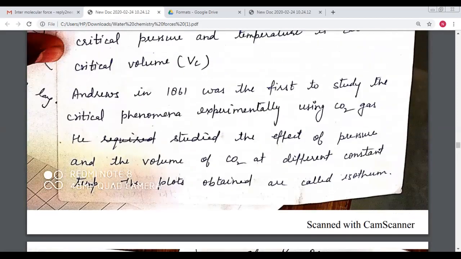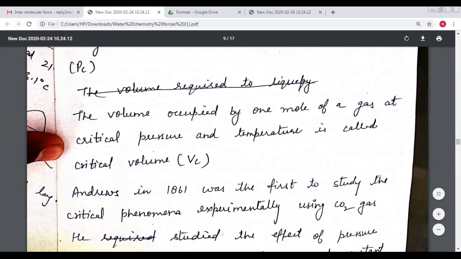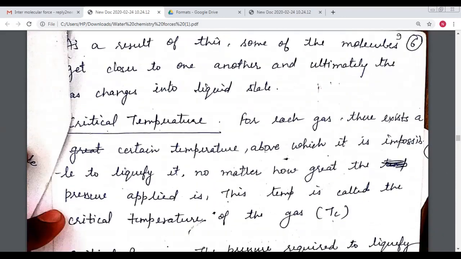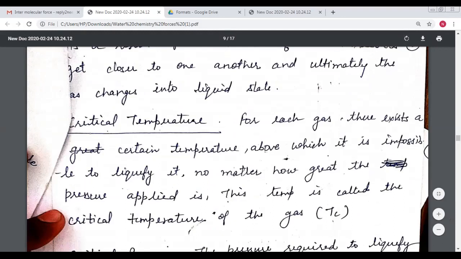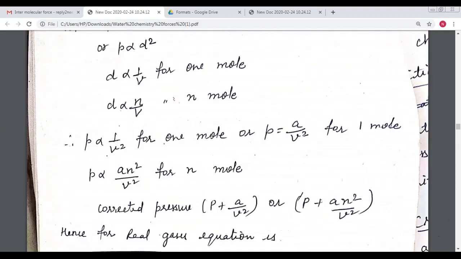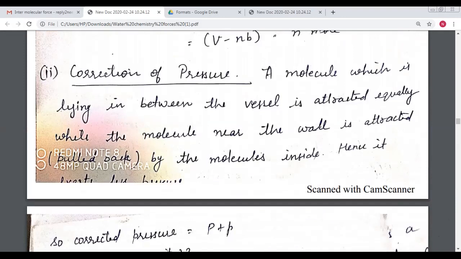Now I give some questions. First, explain the critical phenomena for carbon dioxide gas with the graph. My second question is: write what the van der Waals interaction is and explain all types of van der Waals interaction in detail.